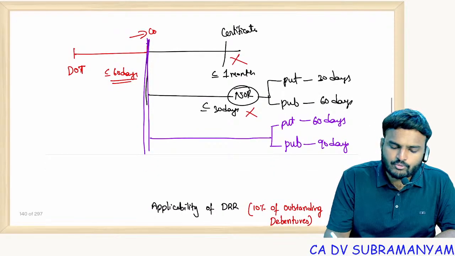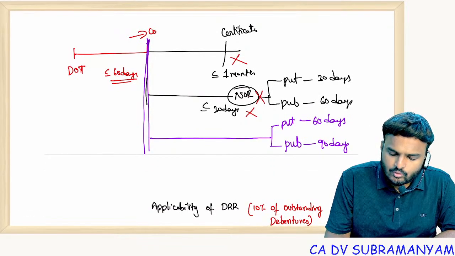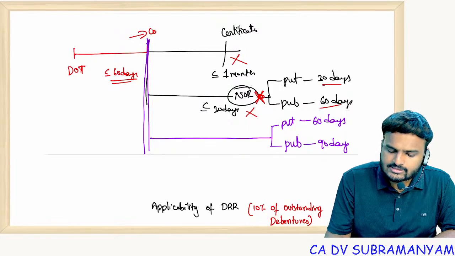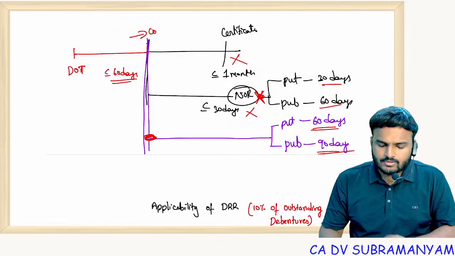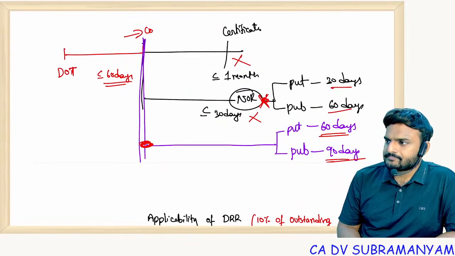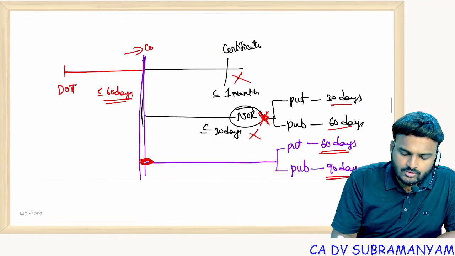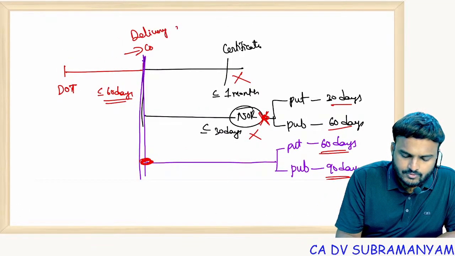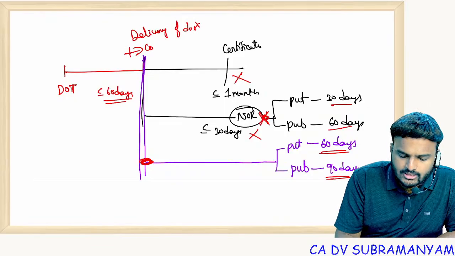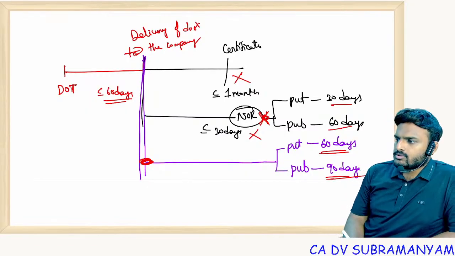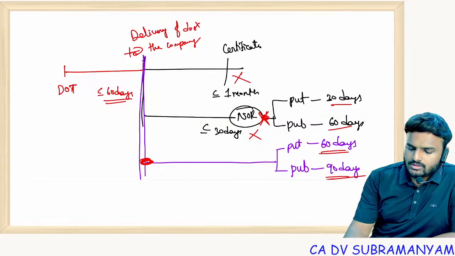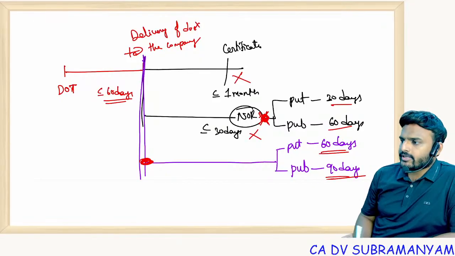Just look at the starting point. Notice of refusal would be the starting point, then 30 and 60. Delivery of the documents is the starting point, then 60 and 90. So these are the time limits. So here, let me write: delivery of documents to the company for the registration of transfer or registration of transmission. If you want, you can take a screenshot of it.